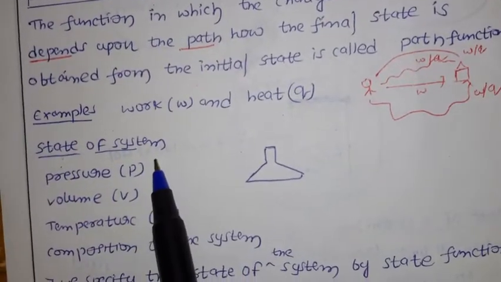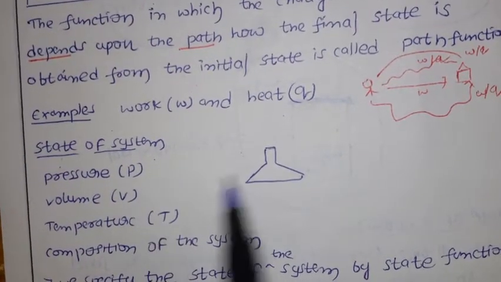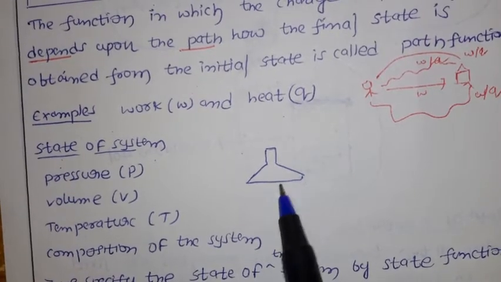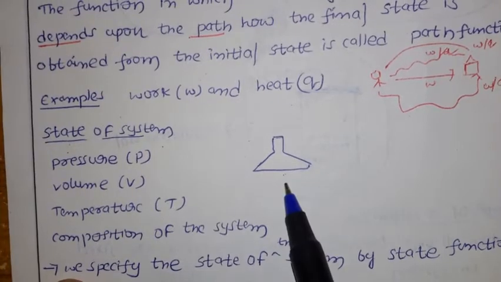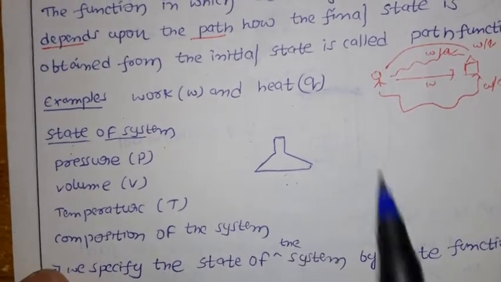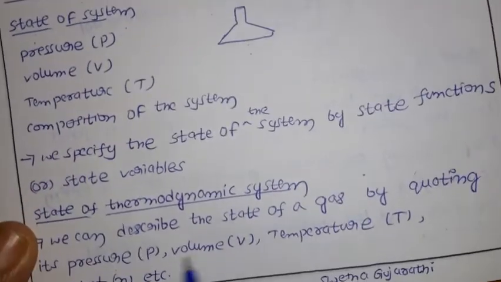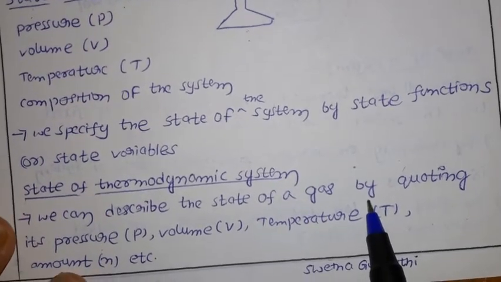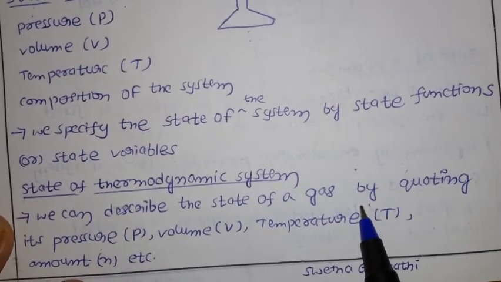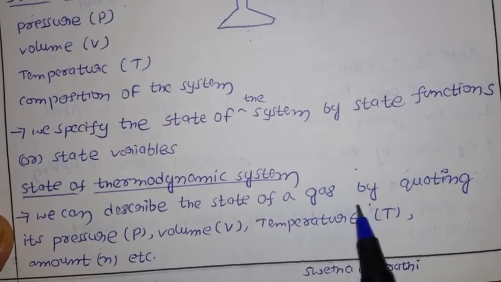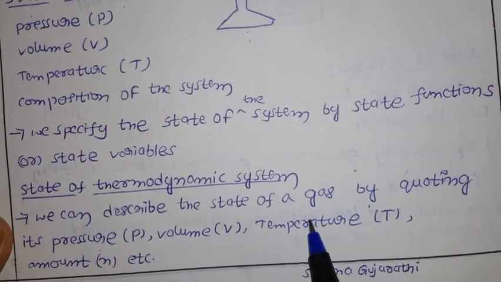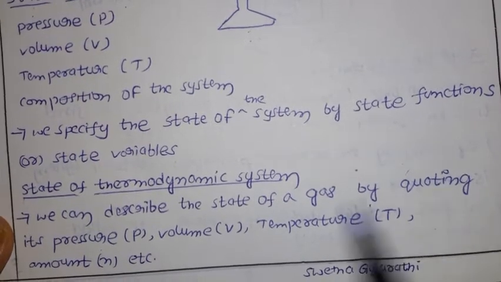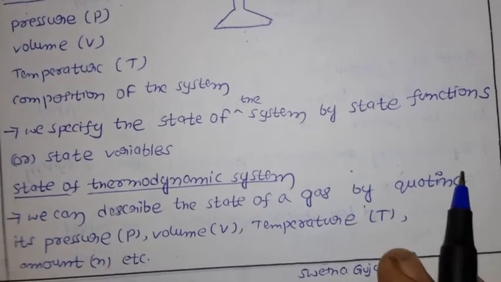Now let us see an example of the state of the system. Just now we said, for example, we have a beaker with some amount of gas or liquid. If the pressure, volume, and temperature are fixed, that is called the state of the system. We can describe the state of the gas by its properties: pressure, volume, and temperature, as in the problems we did earlier.